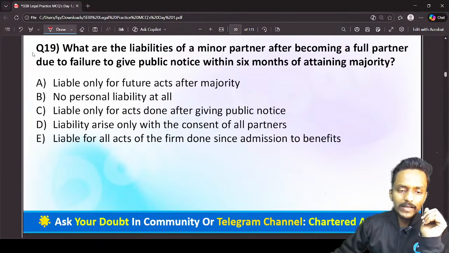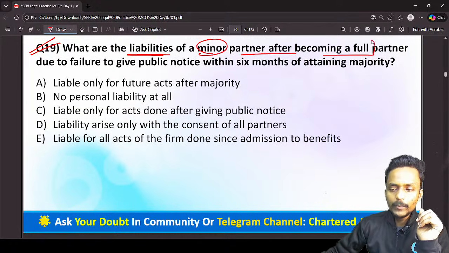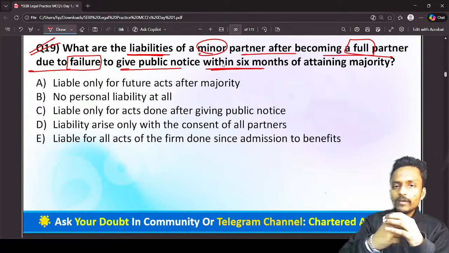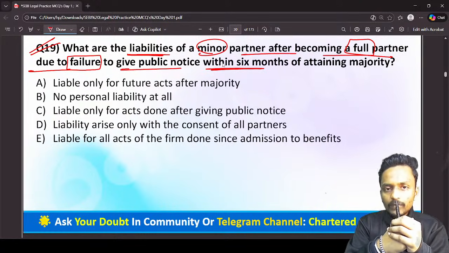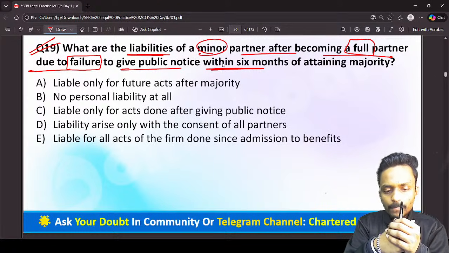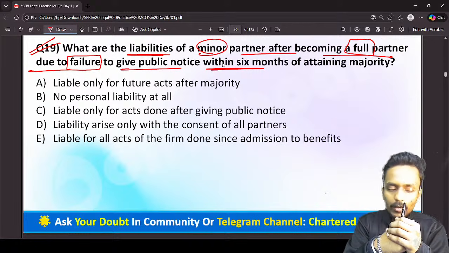Question number 19 is: what are the liabilities of a minor partner after becoming a full partner due to failure to give public notice within 6 months? You know very well, if a minor didn't give any kind of notice within 6 months after attaining majority, he will automatically become a partner in the partnership firm. Now the question is, for what amount is he liable to the partnership firm?